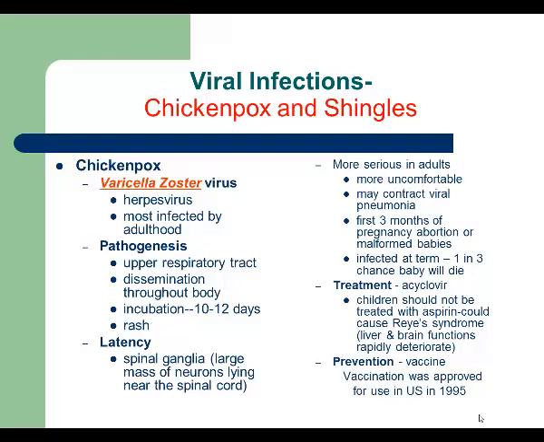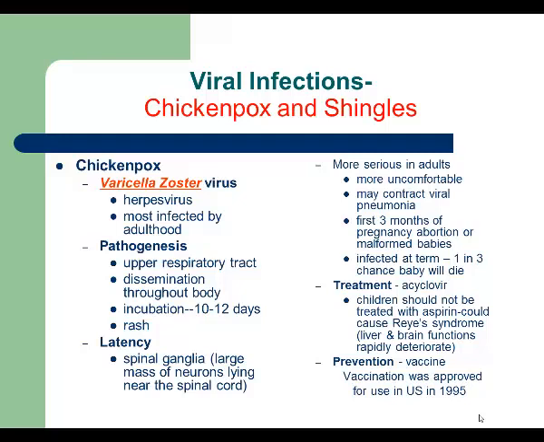During this period of time, the virus grows, multiplies, and spreads throughout the body. After the incubation period is over, patients develop a rash on the skin. The first lesions usually appear on the surface of the skin of the face and scalp, and then the rash spreads downwards.